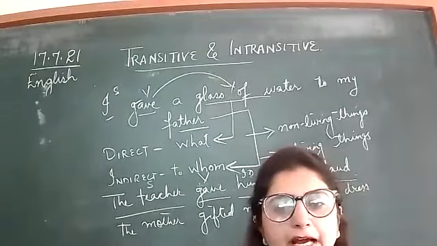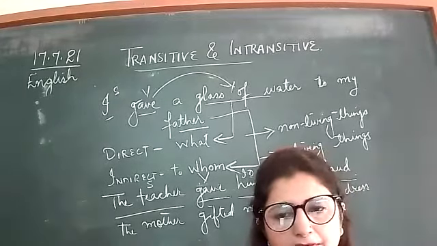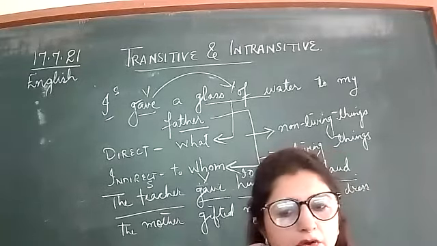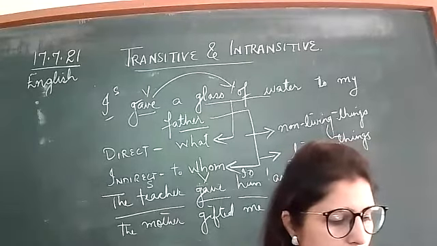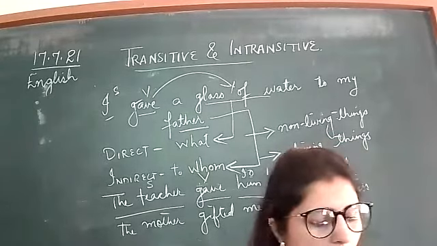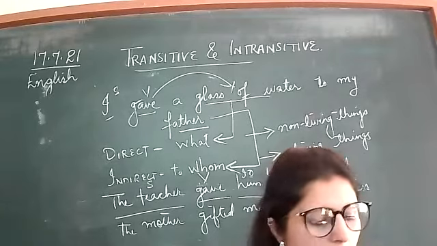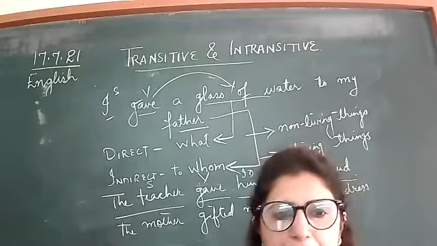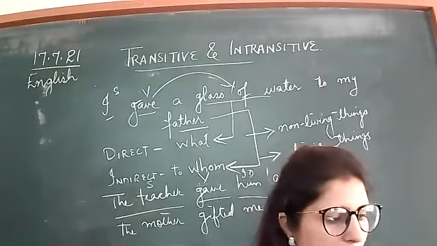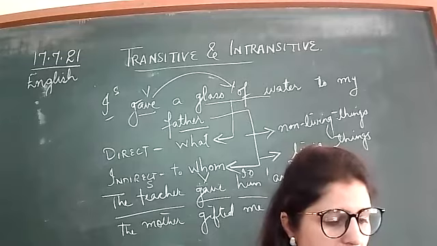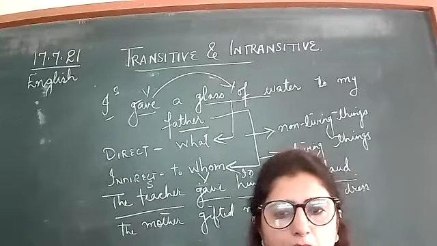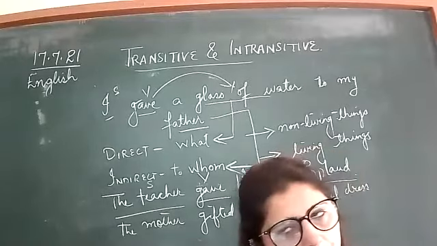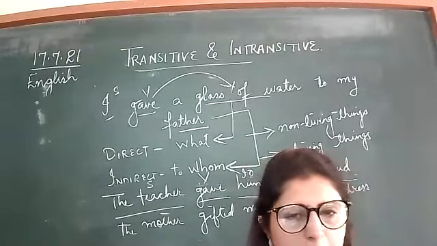On the next page, we have to find the direct as well as indirect objects. First is Tina bought him clothes. What did she buy? Clothes, direct. To whom? Him, indirect. Him is the indirect object. Sheila wrote her a letter. What? Letter, direct. Her is the indirect object.